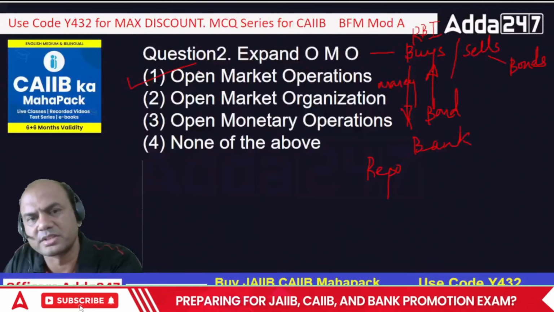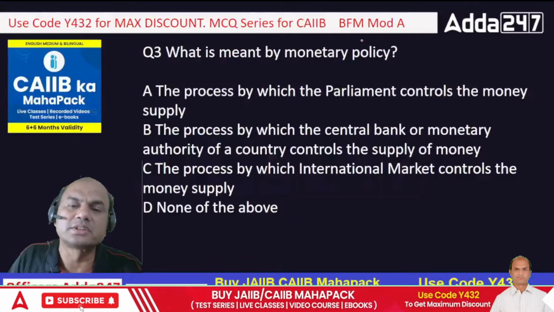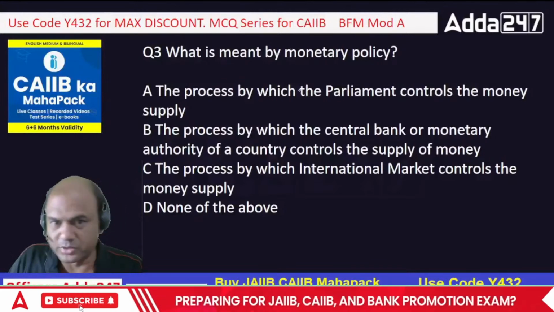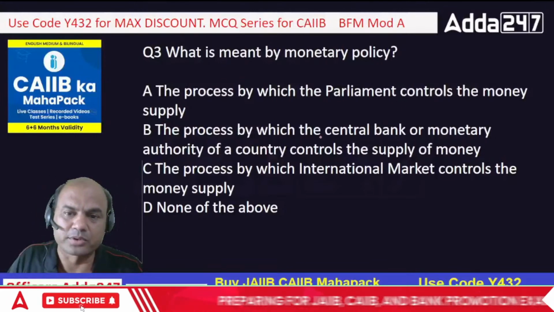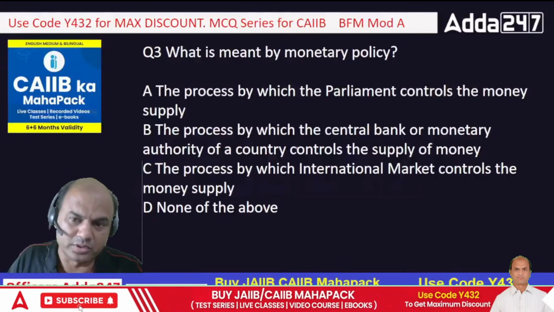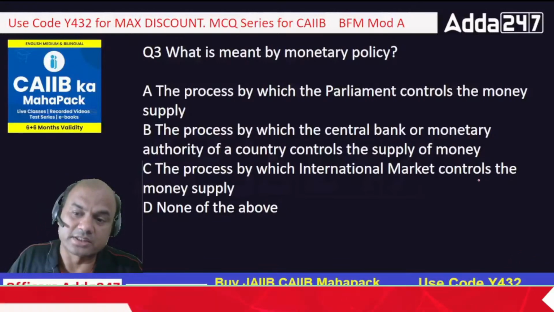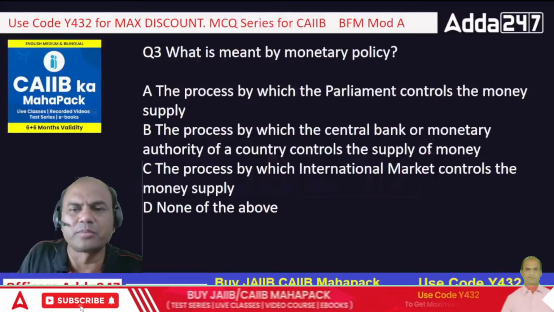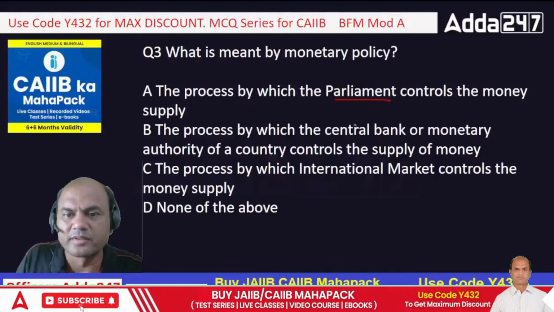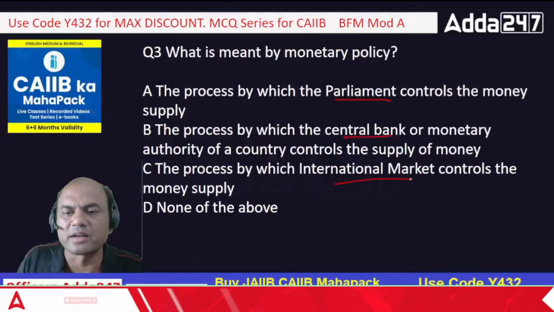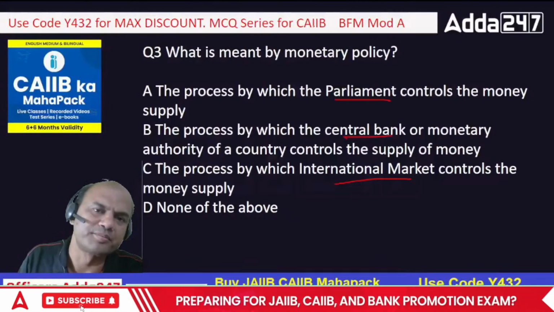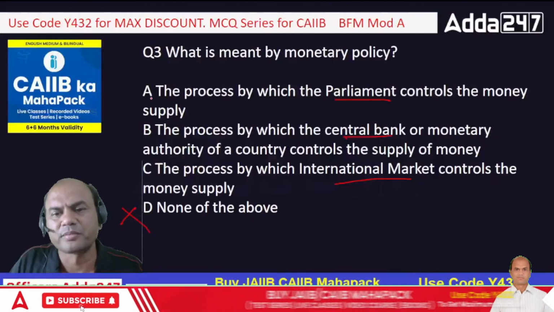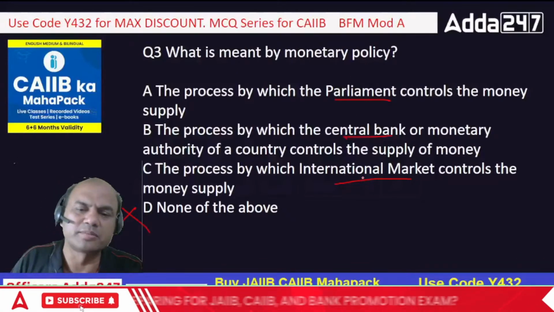OMO, open market operations. What is meant by monetary policy? Now, this topic is monetary policy, but what is that? A process by which Parliament controls the money supply, a process by which the central bank or the monetary authority controls the money supply, a process by which the international market controls the money supply, and none of the above. See here, many remaining words are the same. The important part is only Parliament, central bank, and international market. So who controls the money supply using monetary policy? Is it A, B or C? Forget D.